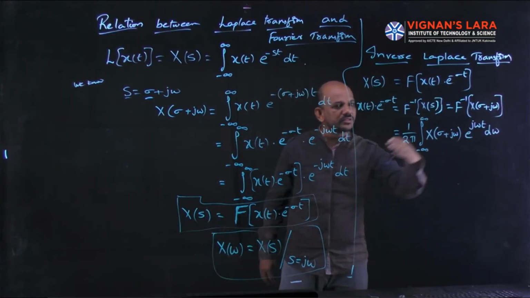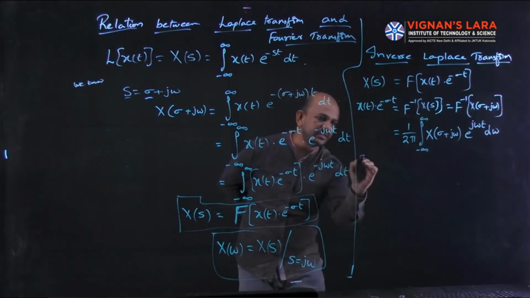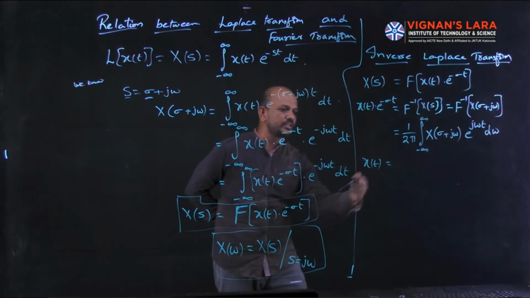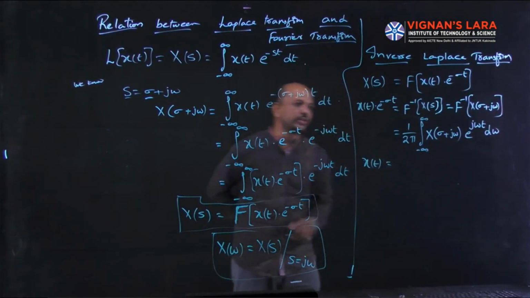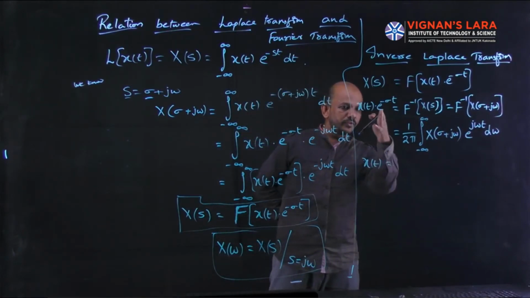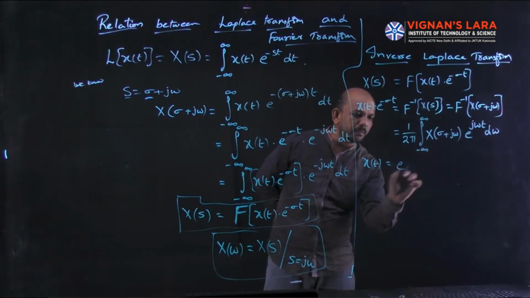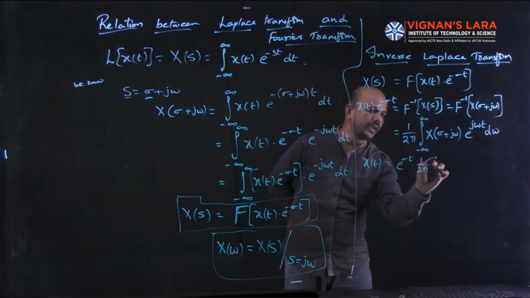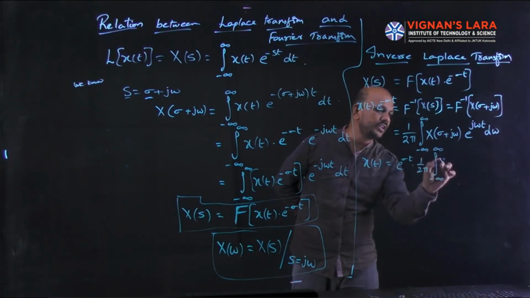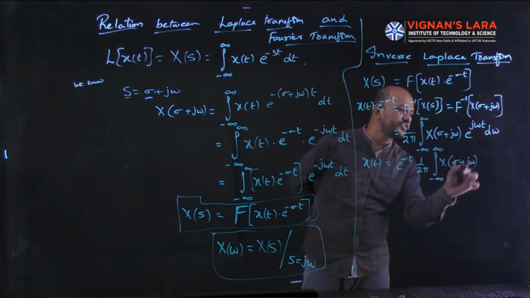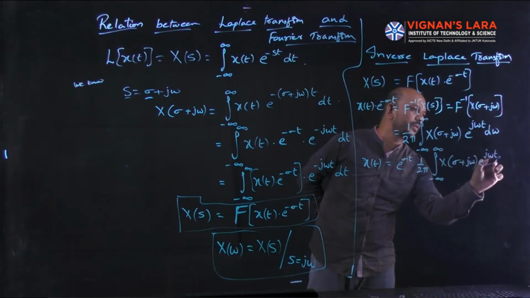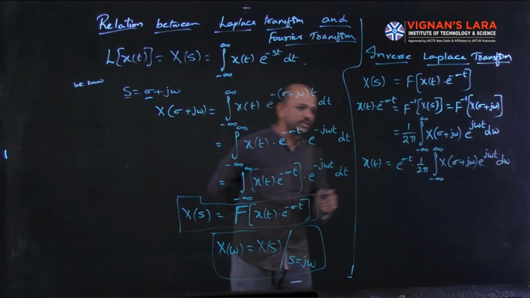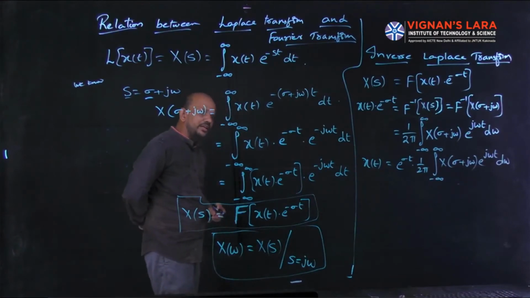If you want to bring that to the other side of this equation, what happens? The denominator of this x of t is e power sigma t, so cross multiply. x of t equals e power sigma t into 1 by 2 pi integral minus infinity to infinity X of sigma plus j omega into e power j omega t d omega. Okay, simple. So this is the x of t.